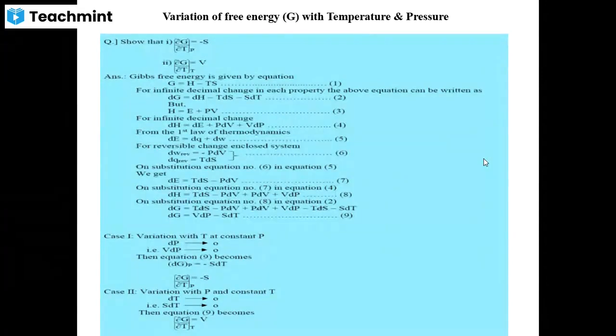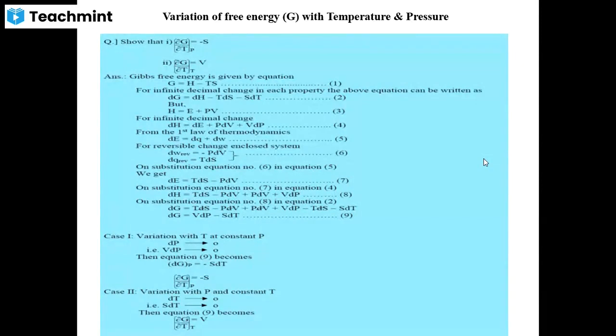And the second derivation is there, the change in the free energy with respect to temperature, delta G by delta T. Some mistake is there, delta G by delta P should be there in the second one at constant temperature. That correction we have to make. Okay, please do the correction in the notes. It is a perfect one, here it is just a correction.